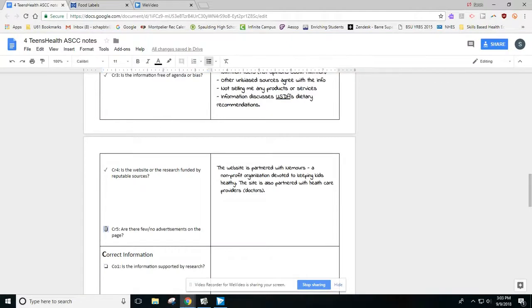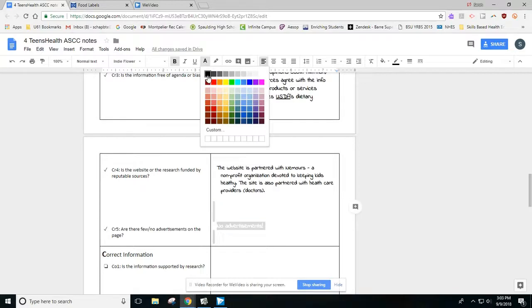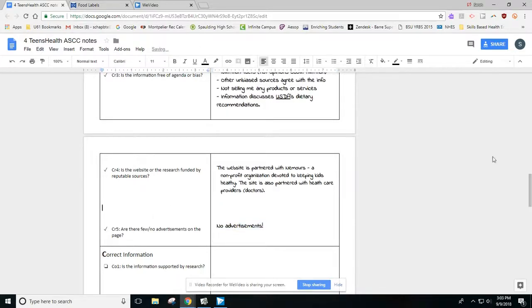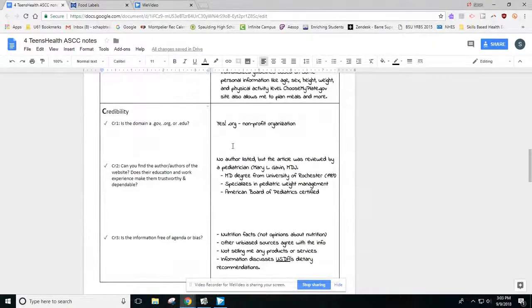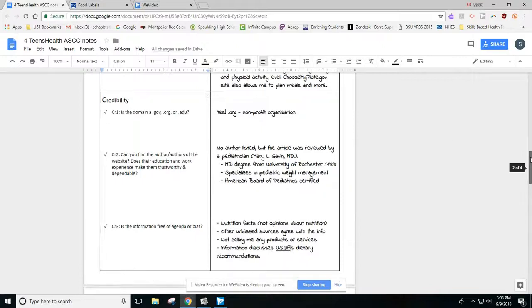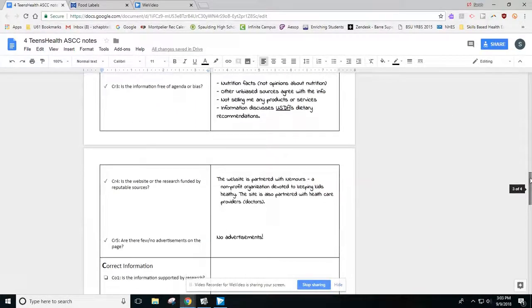So this one definitely gets a check mark because I don't see any advertisements on that page. So as we look over credibility, we see that all 5 of the credibility questions got a check mark and were justified with our notes.